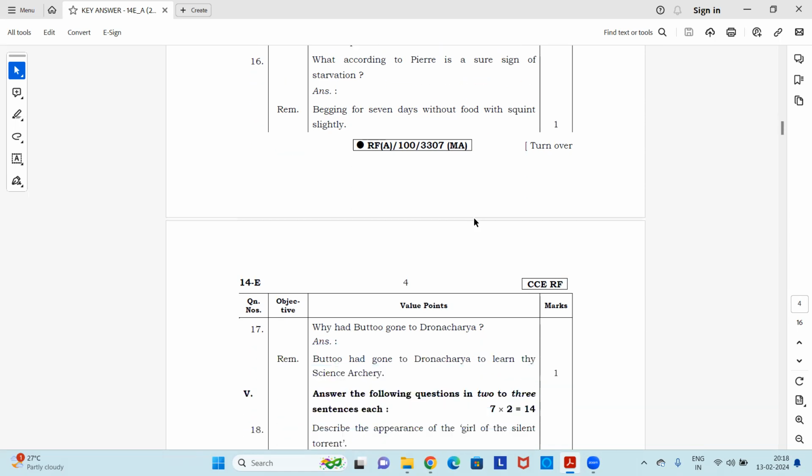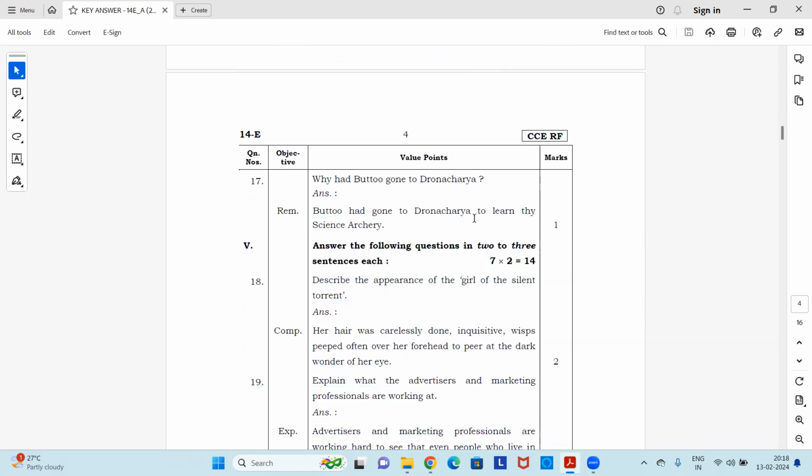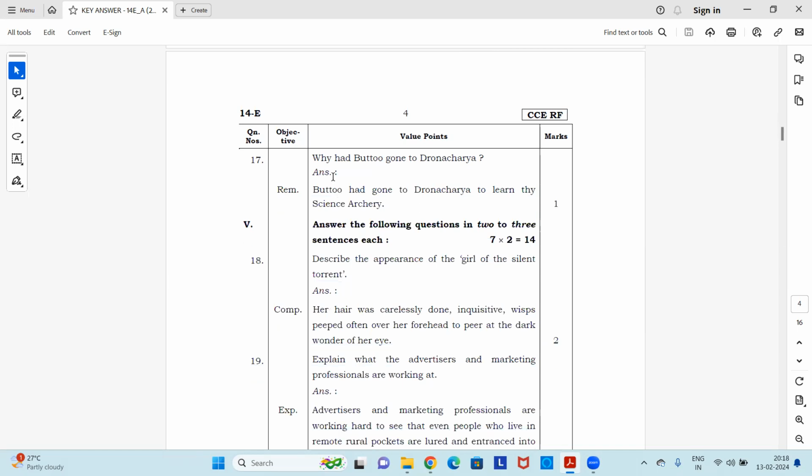Answer, begging for 7 days without food with squint slightly. Okay, so these are the answers. Now, 17th question. Why had Bhutto gone to Dronacharya? Answer, Bhutto had gone to Dronacharya to learn the science of archery.